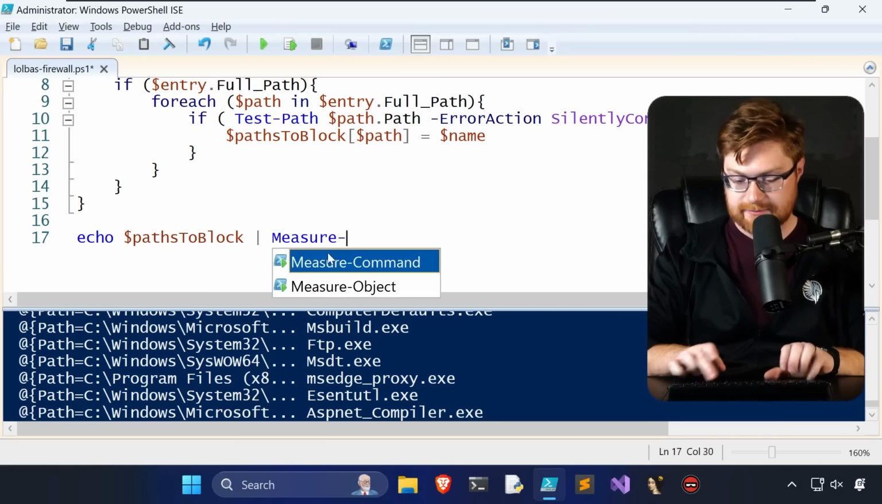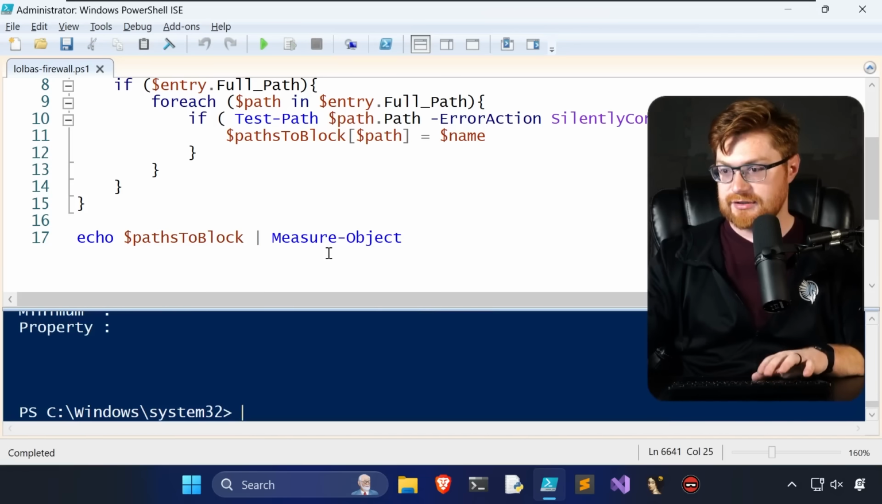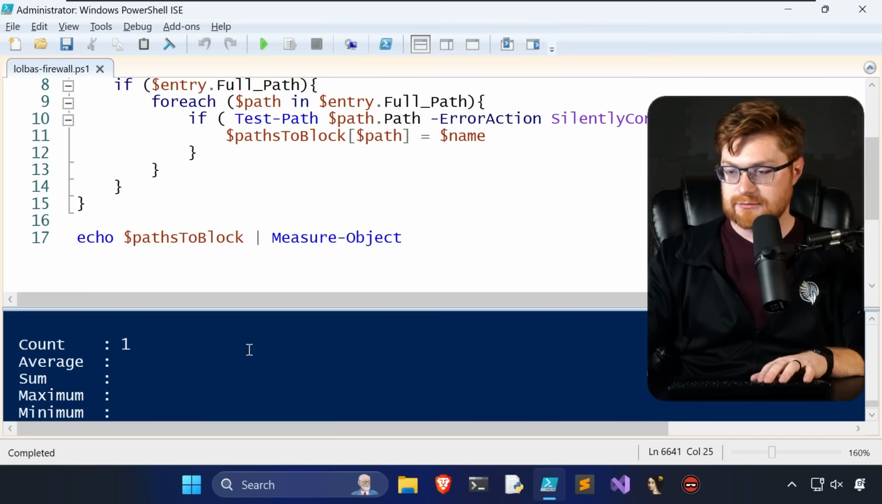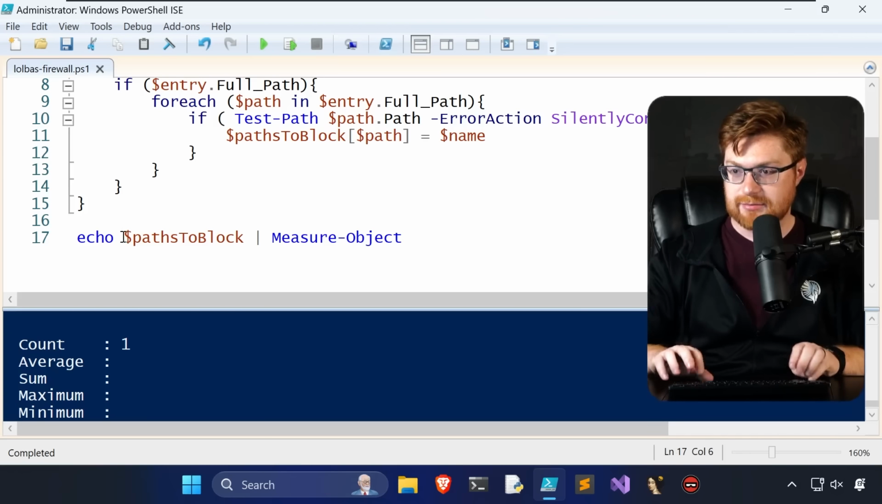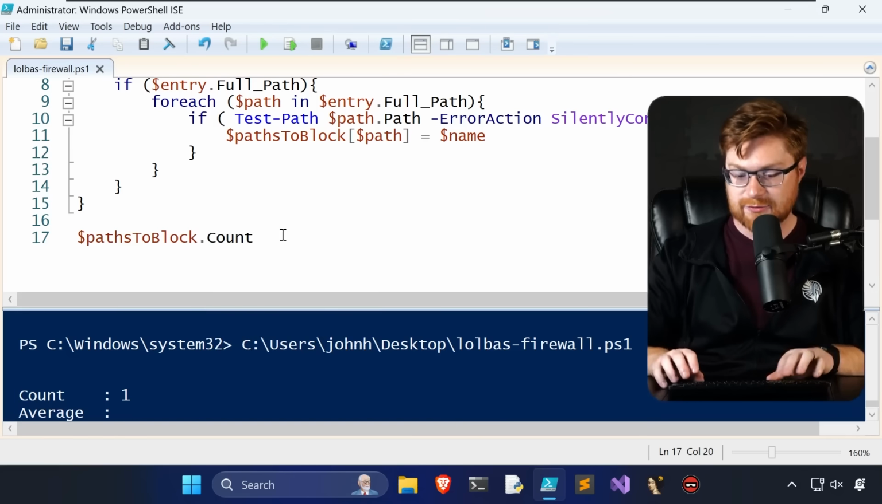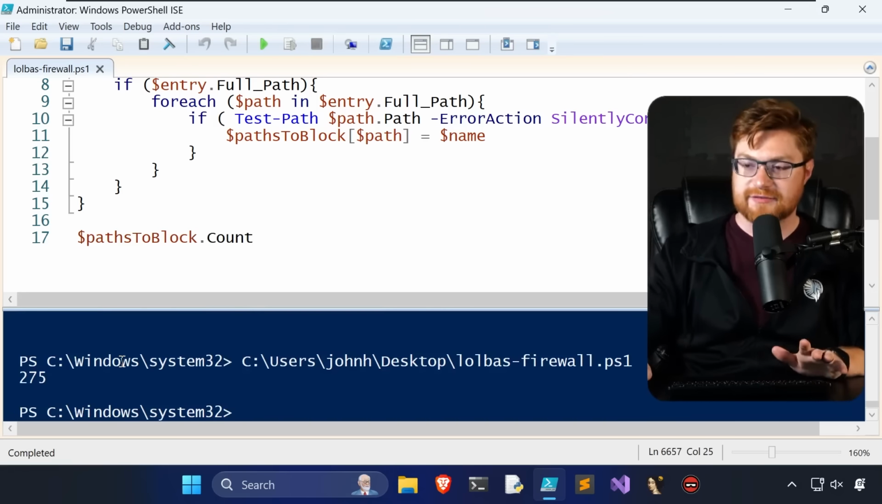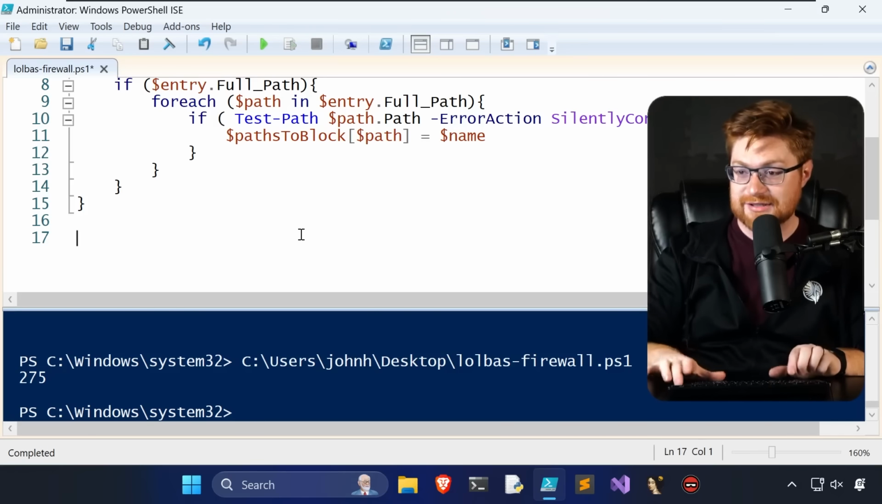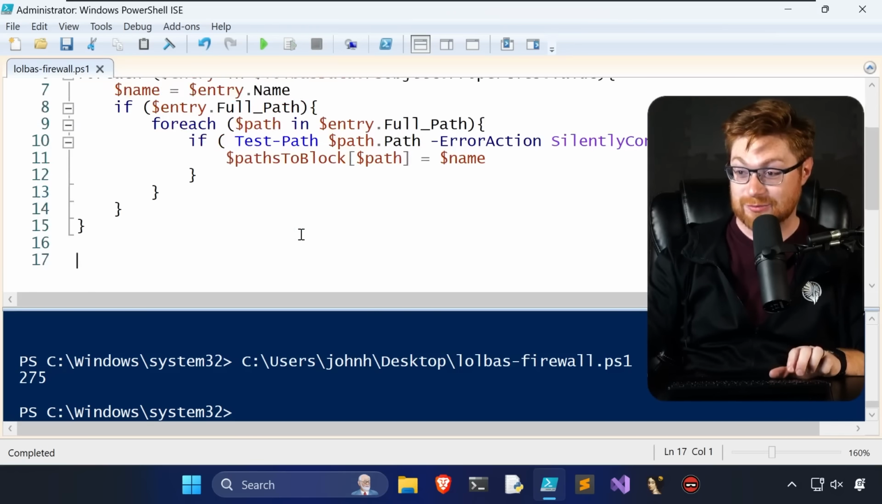Let me measure object real quick just to see. Paths to block, don't need the echo on that one. How many we got? Can I just get count? Is that the one? Okay, 275. Okay, I thought this was gonna be an easy video and this stupid PowerShell was like, nope, too slow.